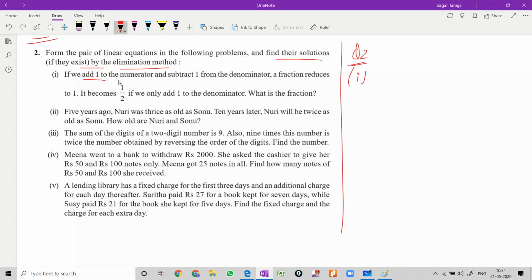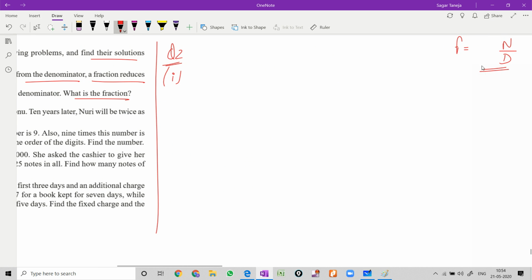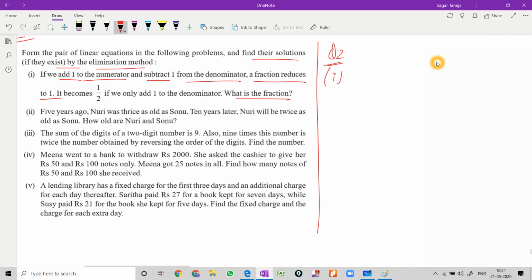If we add 1 to the numerator and subtract 1 from the denominator, the fraction reduces to 1. They're talking about a fraction and we have to find the fraction. A fraction comprises a numerator and a denominator. As we know neither the numerator nor the denominator, we are going to assume in the starting that our numerator be x and denominator be y.